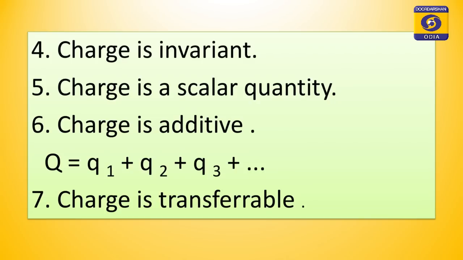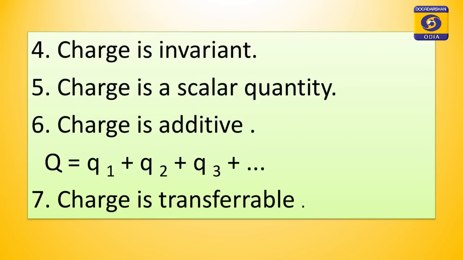Invariance indicates the constancy of charge with velocity. If the charge of a body does not change with its velocity, then it remains invariant, unlike mass. Charge is a scalar quantity and hence it is algebraically added, and charge is transferable. It is transferred from one body to another body.